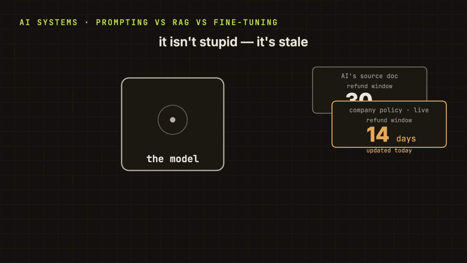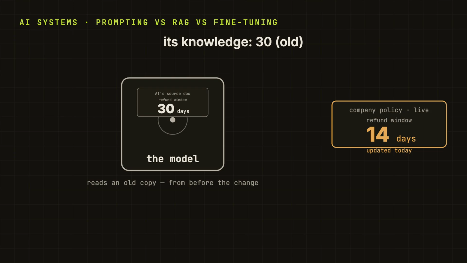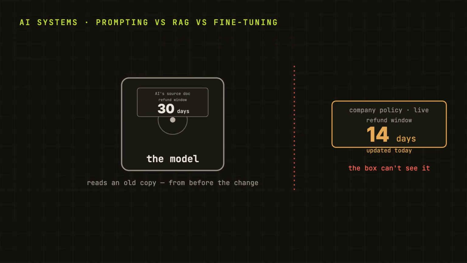And here is the thing, it is not really the model's fault. Think about it. The model is only working from what it was given, an old copy of the document from before the change. And nobody has told it the number is different now. This is your company's live policy. The current number, 14, is simply not anywhere the model can see. So it answers from stale information. And that is the real problem. How do we get that current fact in front of it?